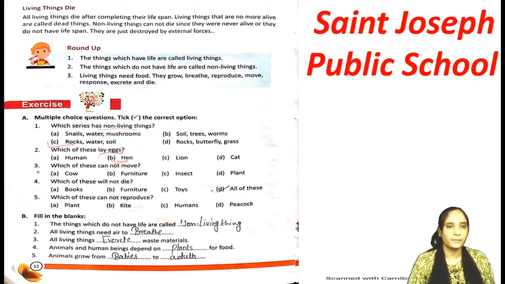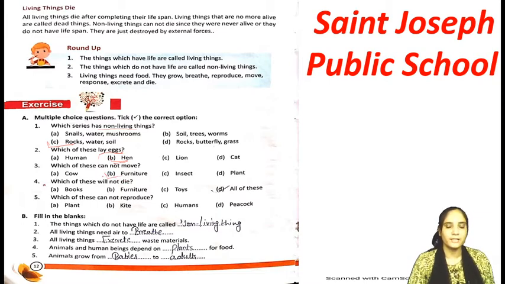Now number 3: which of these cannot move? मतलब इनमें से ऐसा कौन है जो मूव नहीं कर सकता, जो हिल नहीं सकता. A option is cow. Definitely a cow can move. Furniture, insects, मतलब कीड़े मकोड़े and all that, they also can move. And plants cannot move, but there is a different kind of movement, a different kind of activity we have read in the chapter. So the answer is B, furniture. Tick the B option.